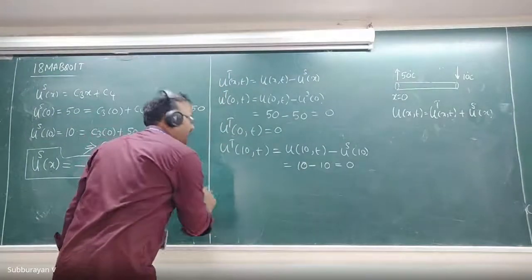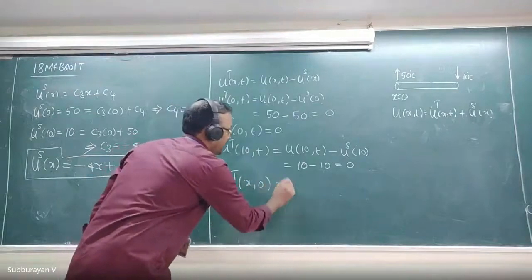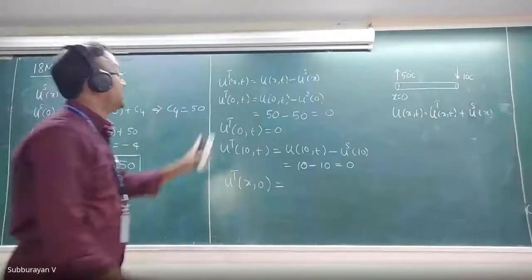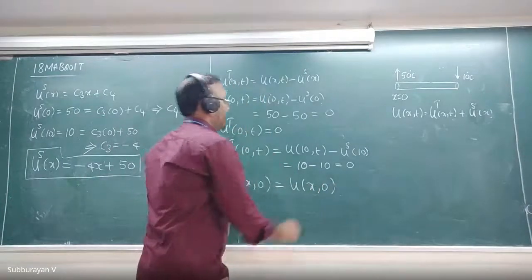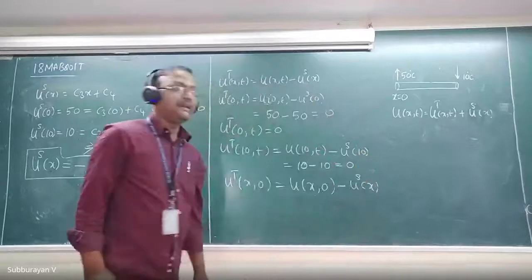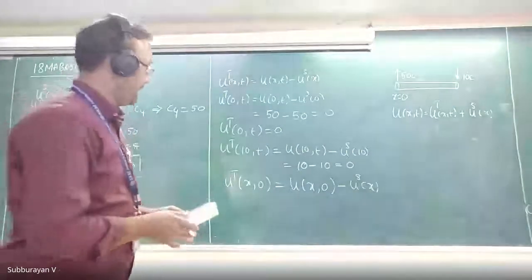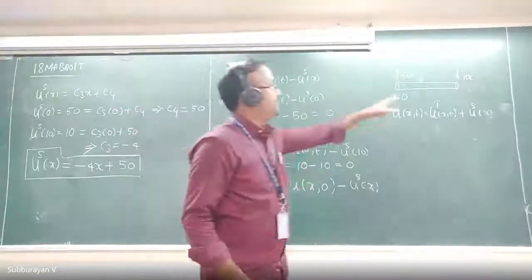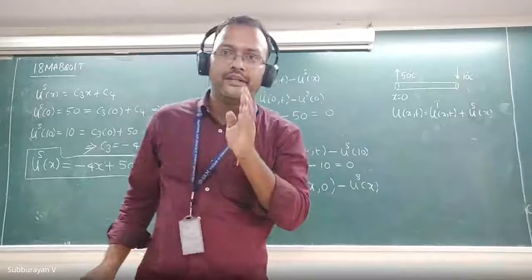And what about the initial condition? Ut of x comma 0. What is ut of x comma 0? That is u of x comma 0 minus us of x. We are replacing only t equal to 0. So guys, what do you mean by t equal to 0? T equal to 0 means initial time.